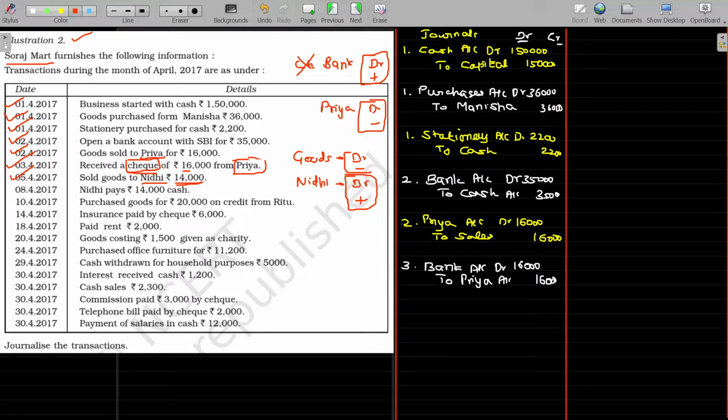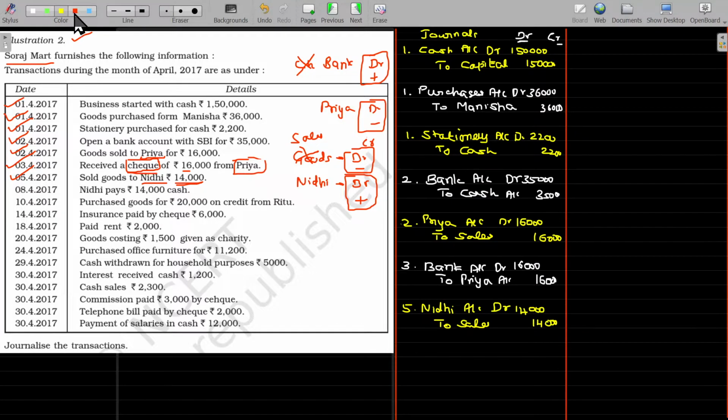Goods is usually a debit balance. Because of reduction, it is going to be subtracted. So to subtract this, you have to credit it. And when it is a sale, we usually won't name this as goods. It is going to be replaced with what? Sales. Now the ultimate entry being Nidhi account debit to sales. This value being 14,000. This happened on 5th, the date of transaction being 5th April. I named this as 5.